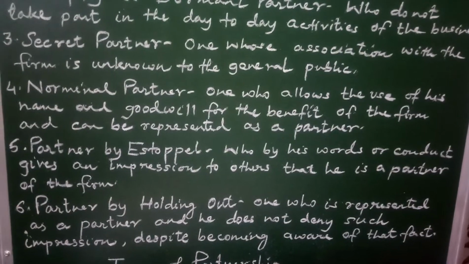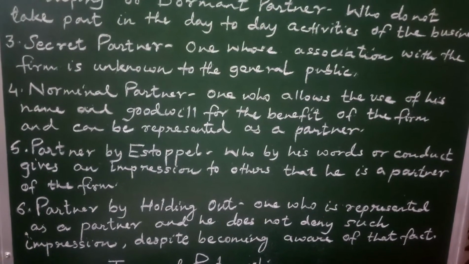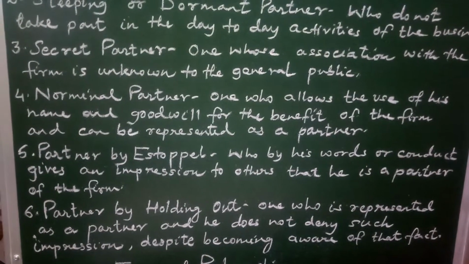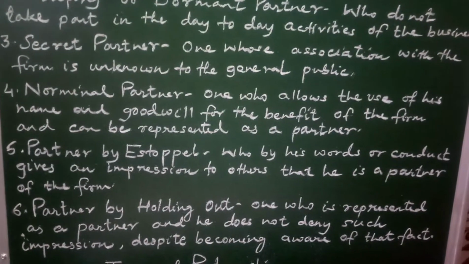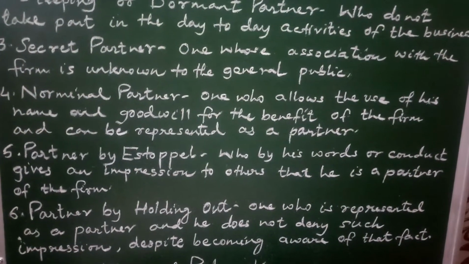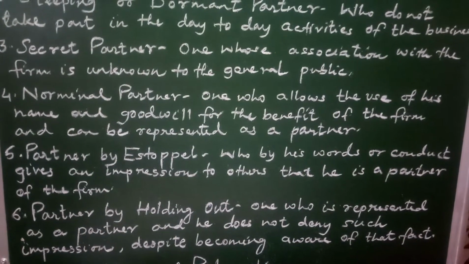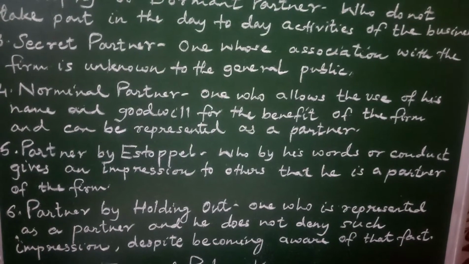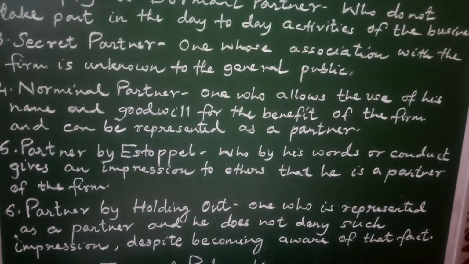In the eyes of the third party, he is the partner. Why? Because by his conduct, by his words, he has given the impression to the third party that he is the partner of the firm. Partner by estoppel: partnership by estoppel is one person who by his words or conduct has given an impression to the third party that he is the partner of the firm.